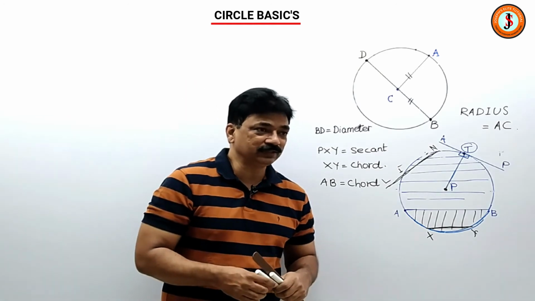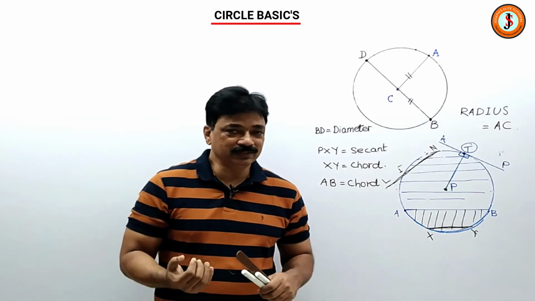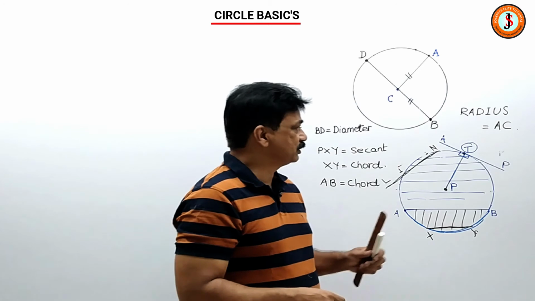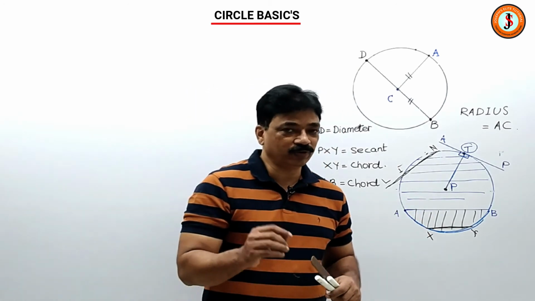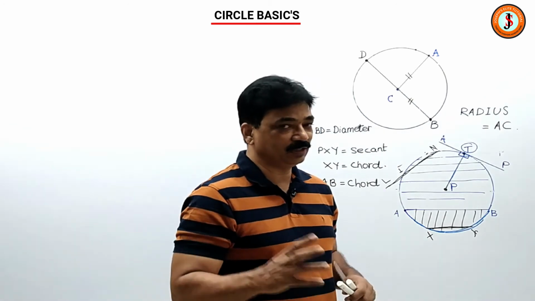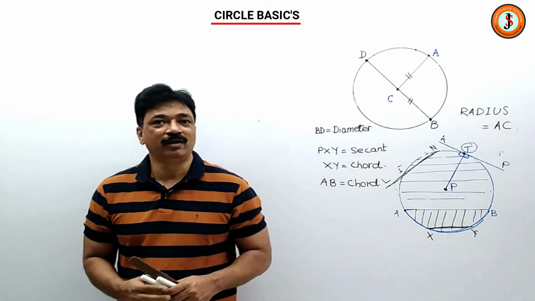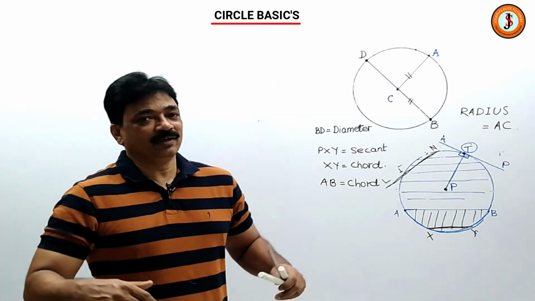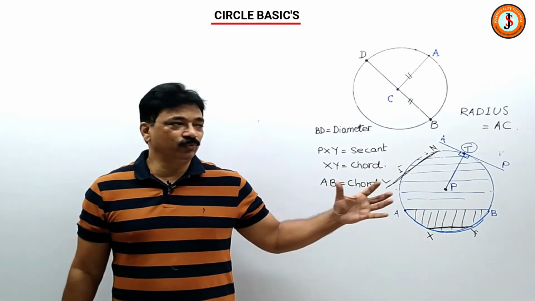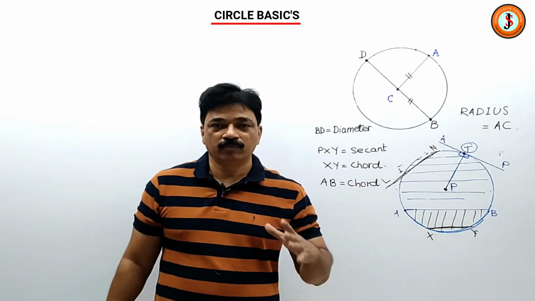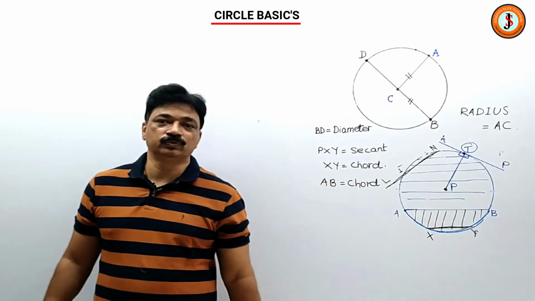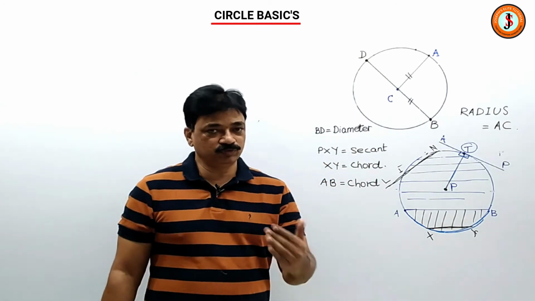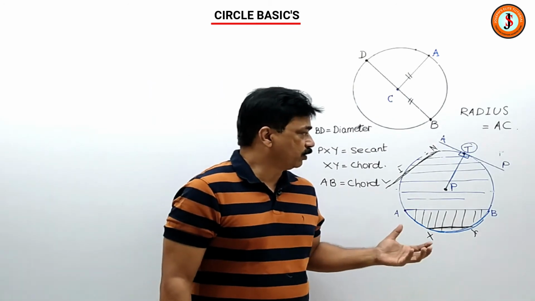What is a tangent? The tangent is a line which touches the circle only at 1 point, and that point is called the point of contact. So these are the learning outcomes you have to write. A lot of people will tell you the whole thing, but the learning outcome is your job to write down. So after this video, you have to write down the learning outcome.